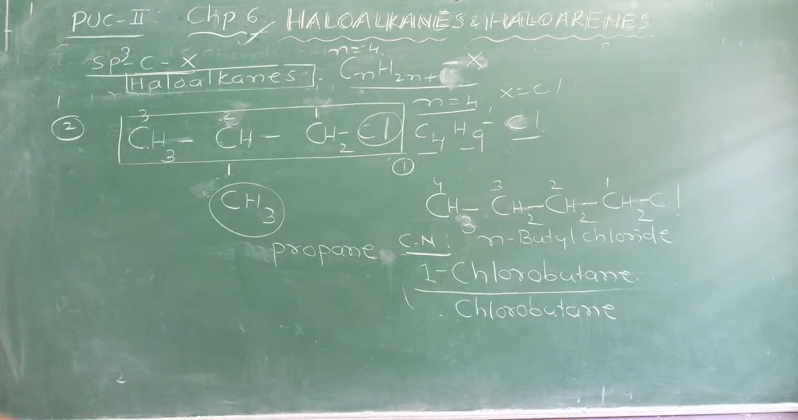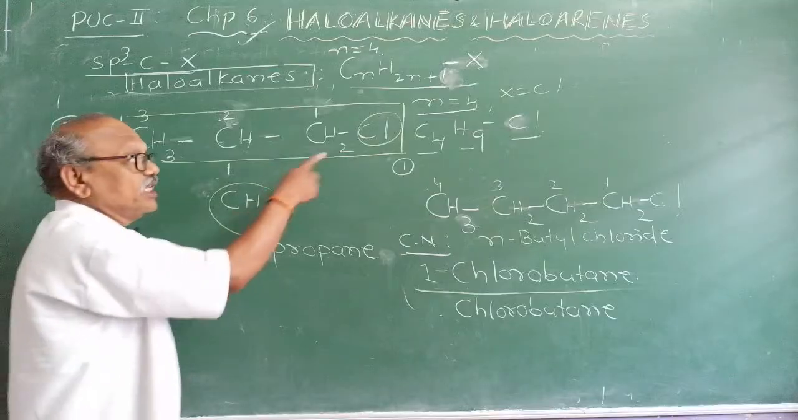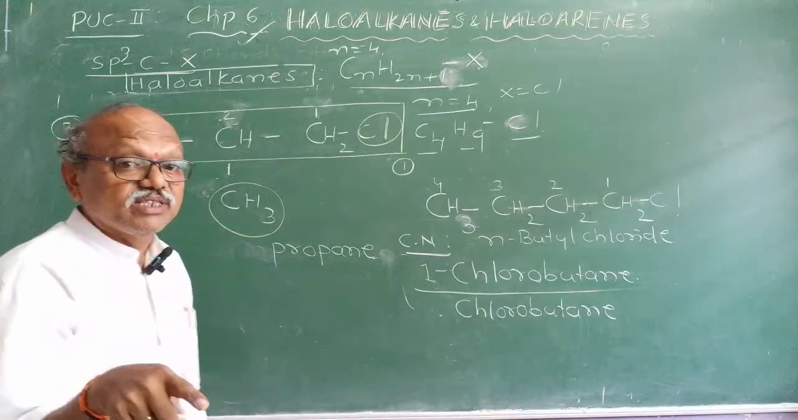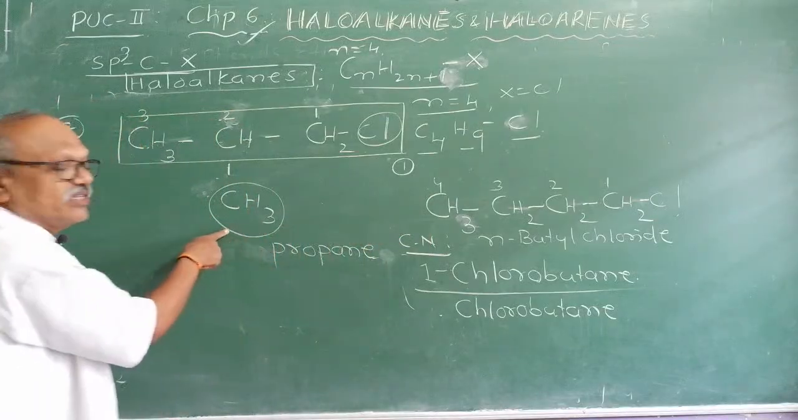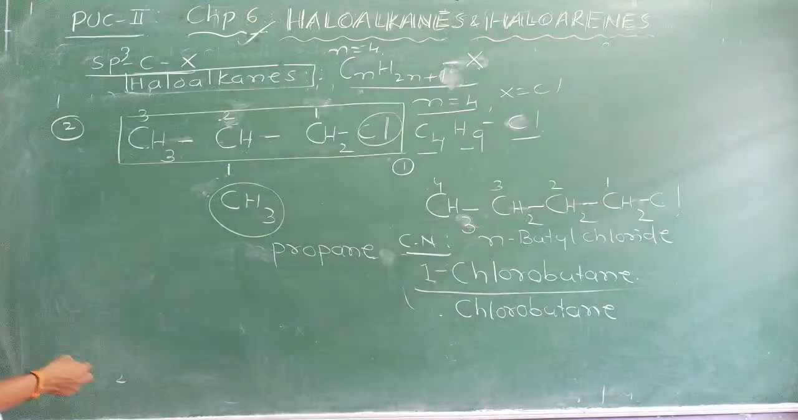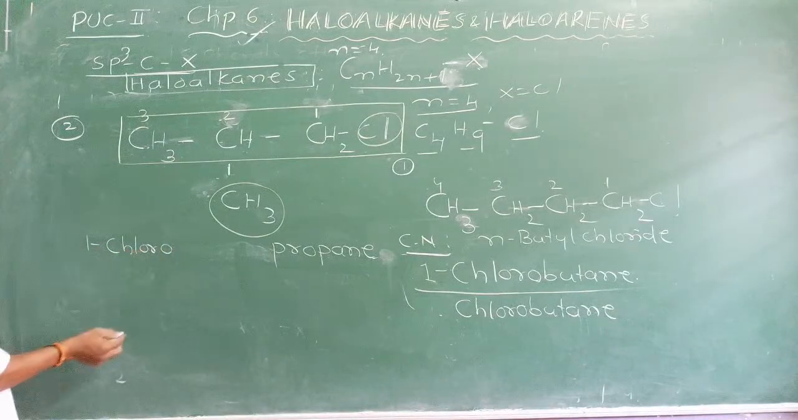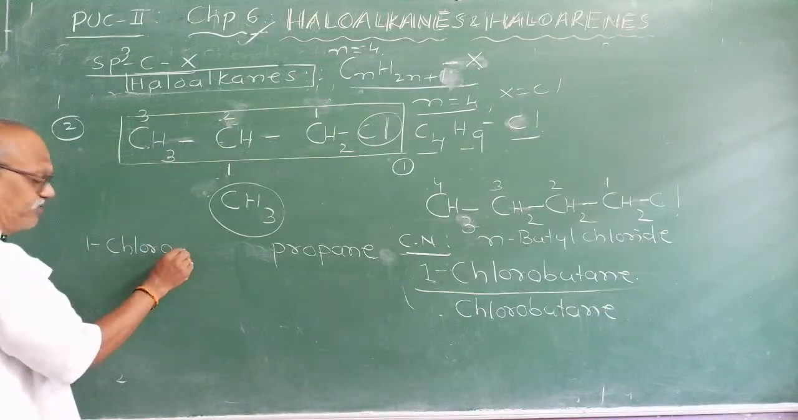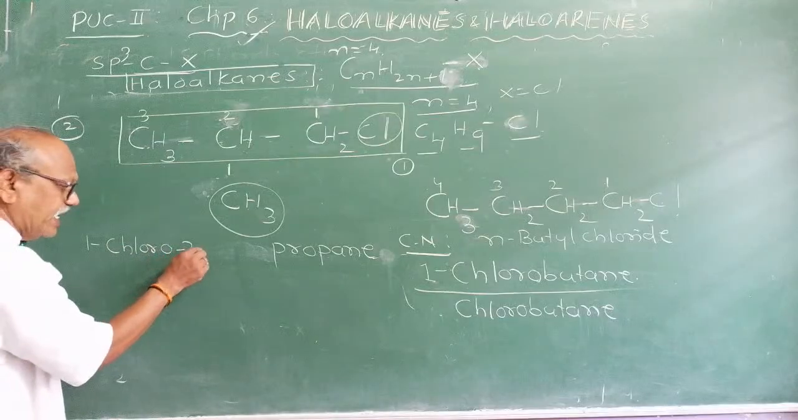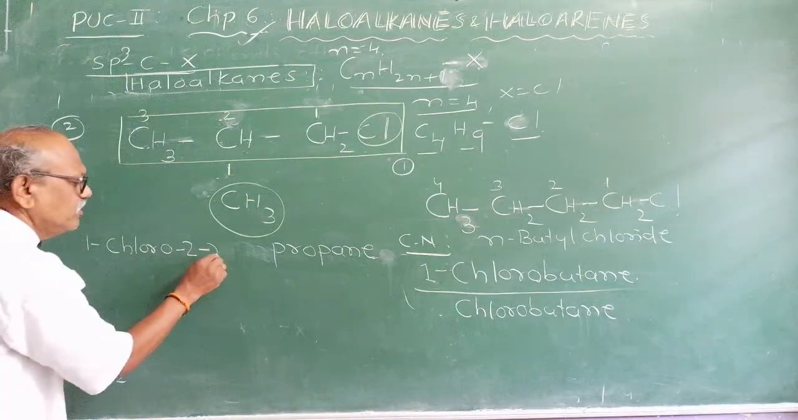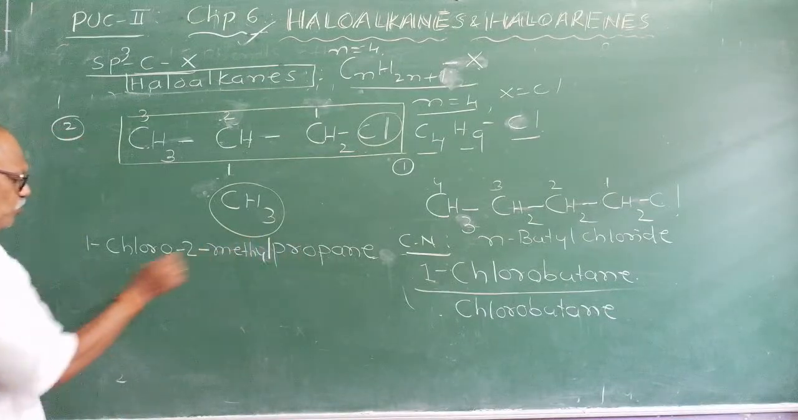Then you have to write the prefix. Arrangement of prefixes rule. There are 2: one is chloro, another one is methyl. Among them, alphabetically, which one comes first? Chloro. A, B, C comes first, then comes methyl. Therefore, you must name it as 1-chloro, hyphen, 2, again hyphen, methyl. No space. Propane.